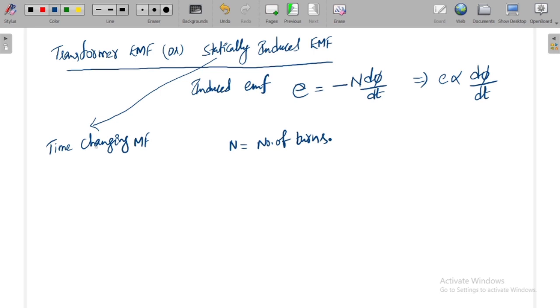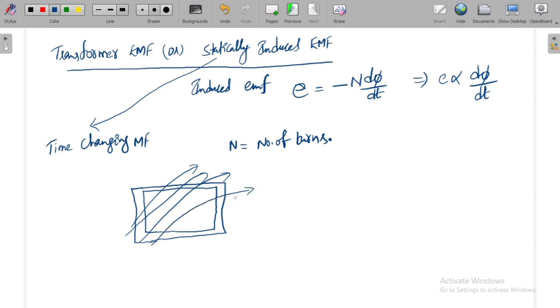Okay, so for example, I have a stationary conducting loop like this, and through this I am creating some magnetic field. You have a magnetic field in a region like this, and this magnetic field is a time changing magnetic field. The magnetic field which is in the region or in the space is a time changing magnetic field, and this is a stationary conducting loop.